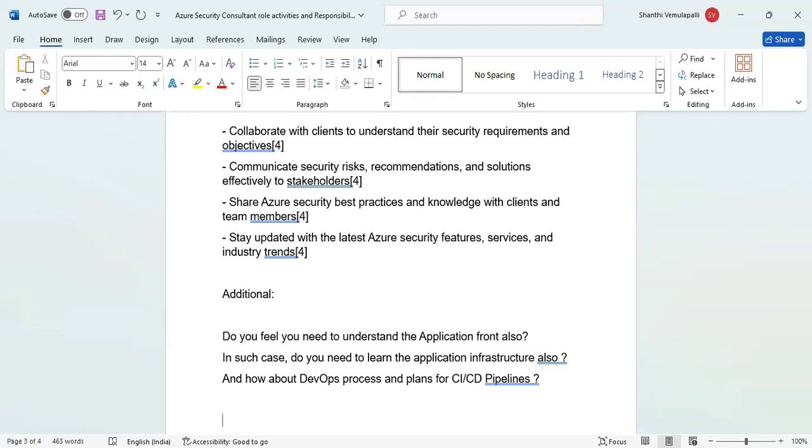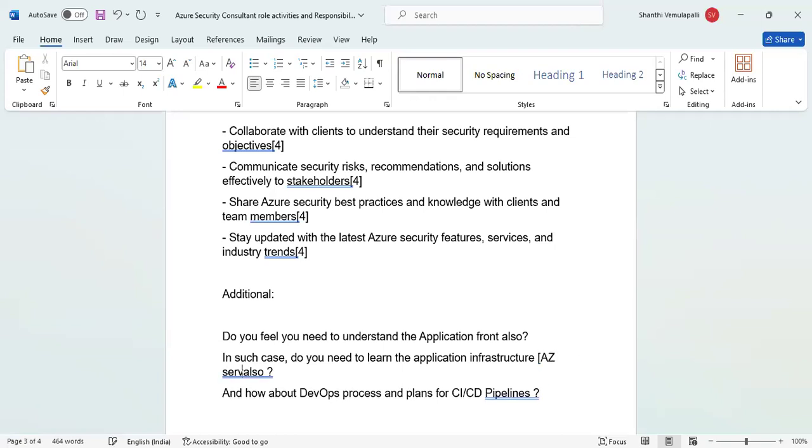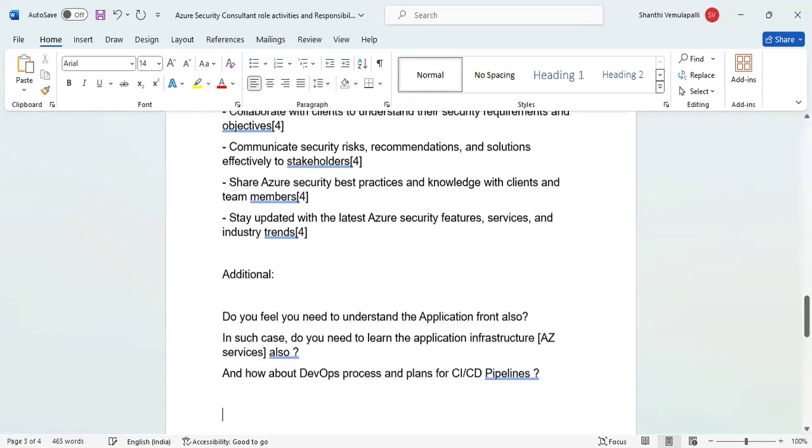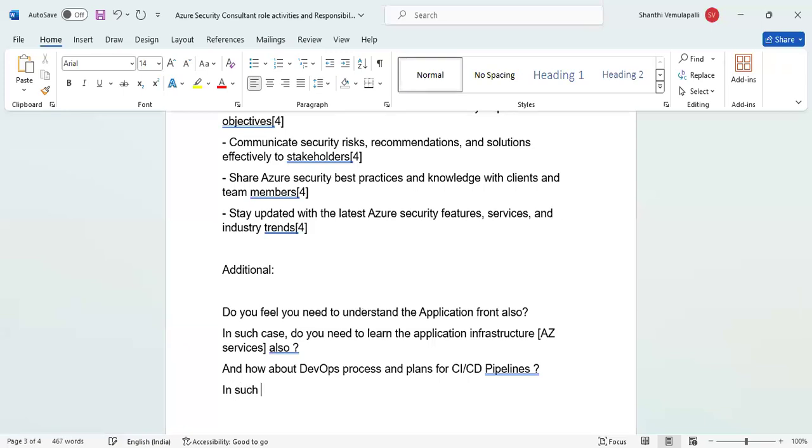My second question is, in such case, do you need to learn the application infrastructure also? Yes, absolutely, we need to learn it, sir. It means Azure services, even with the PaaS services or else infra as a service. Anything we need to understand, like how the logic apps are working, how the Azure functions are getting triggered and everything. It needs to be maintained. With all the above expertise,